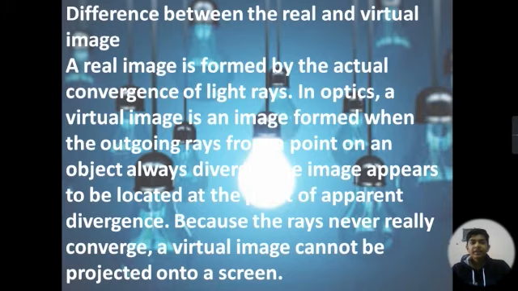Next one is the difference between a real and a virtual image. A real image is formed by actual convergence of light rays. In optics, a virtual image is an image formed by outgoing rays from a point on an object. A virtual image appears to be located at the point of apparent divergence because the rays never really converge. A virtual image cannot be projected onto a screen.